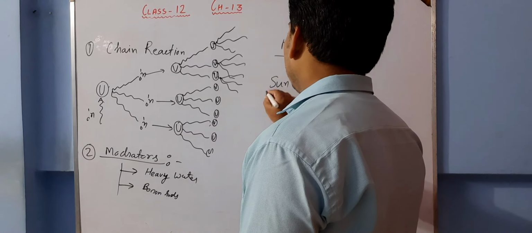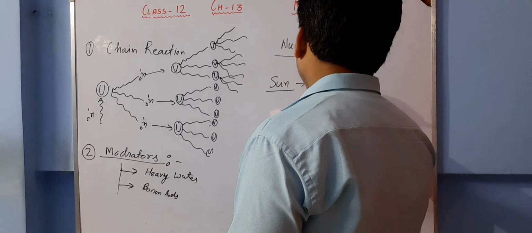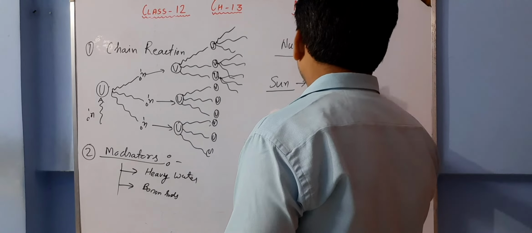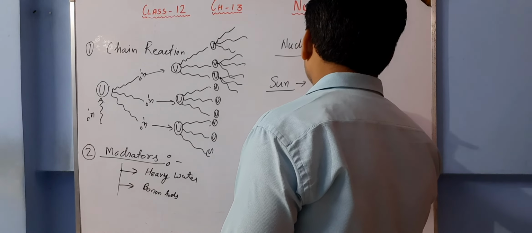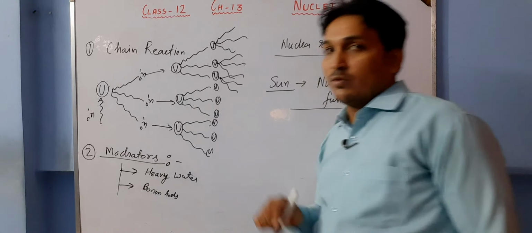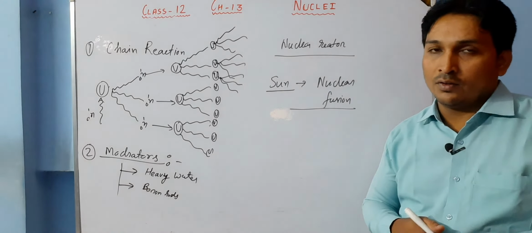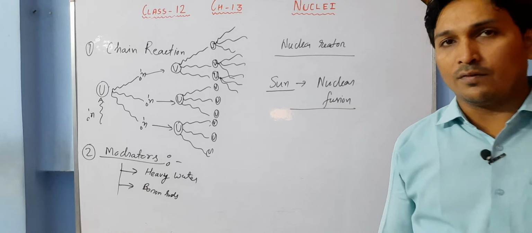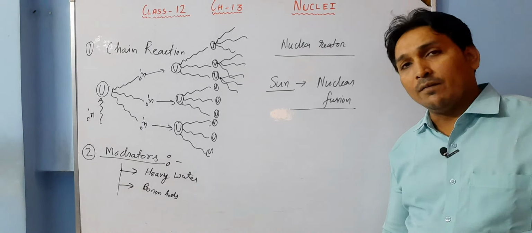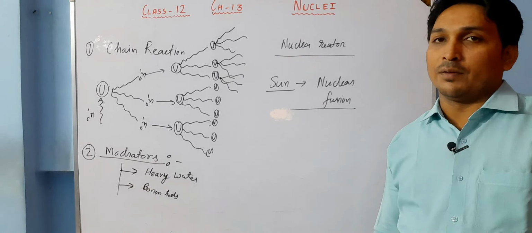In sun, nuclear fusion is responsible for the solar energy, which we have been getting for a longer period of time, and which we'll be getting for a longer period of time.